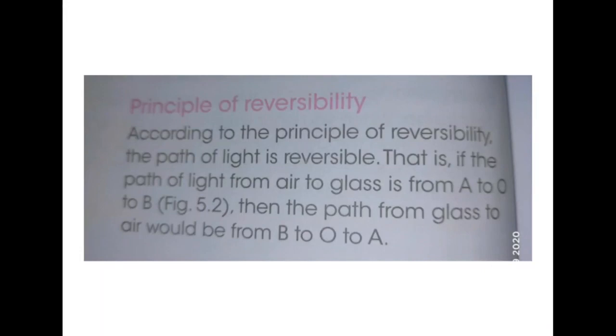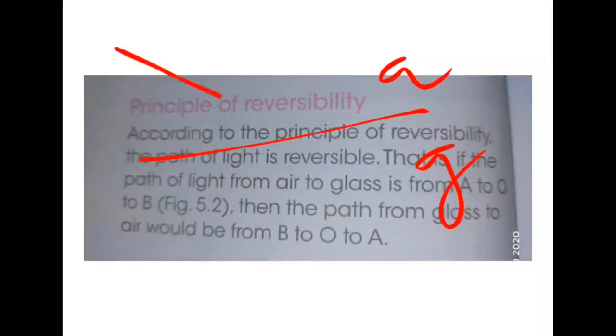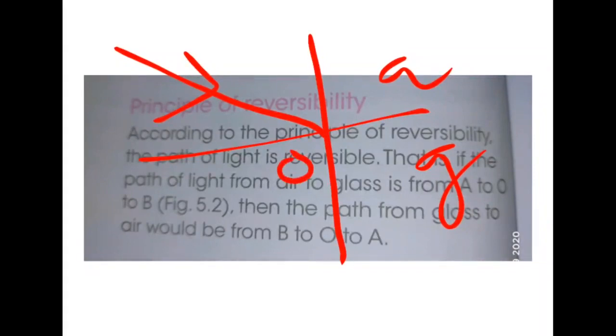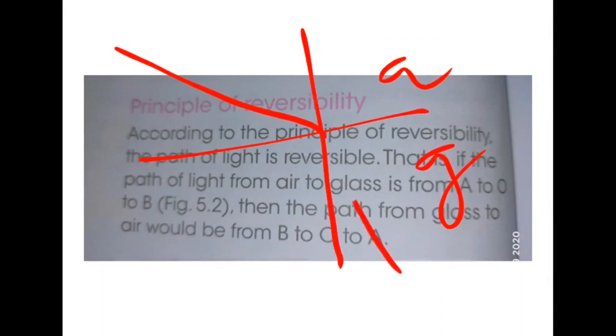Principle of reversibility. If I consider this is the interface of air and glass, and light is moving from air to glass, this is the normal drawn from the point of incidence, so it will move towards the normal. Now if light is made to move in the opposite direction, that is from glass to air, it will pass through the same path.